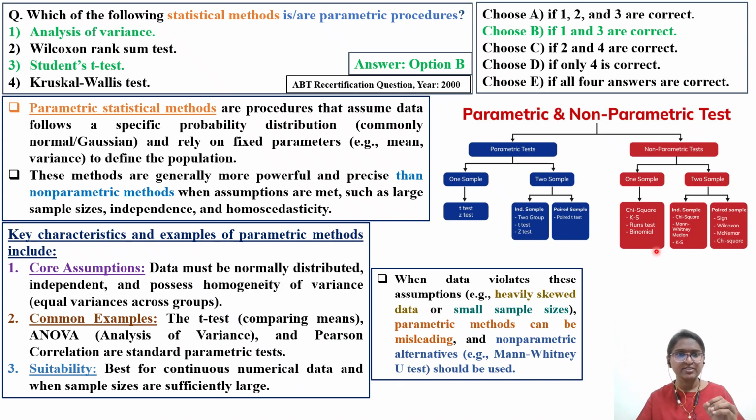So next question we'll see. This question is also taken from the ABT, that is the American Board of Toxicology Recertification Question Paper 2000. Which of the following statistical methods is a parametric procedure?